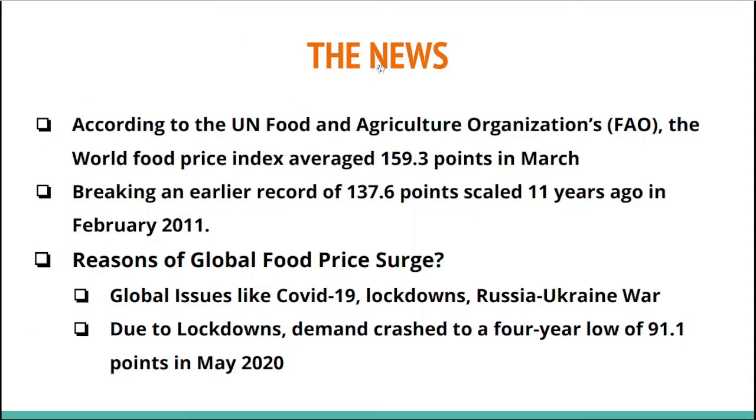So okay, now let's talk about the news itself. According to the United Nations Food and Agriculture Organization, that is FAO, the World Food Price Index averaged at 159.3 points in the month of March of the year 2022. That is a very high point, and the maximum in history was 137.6 points, which was reached in the month of February in the year 2011. So this 159.3 points is an issue of very serious concern.